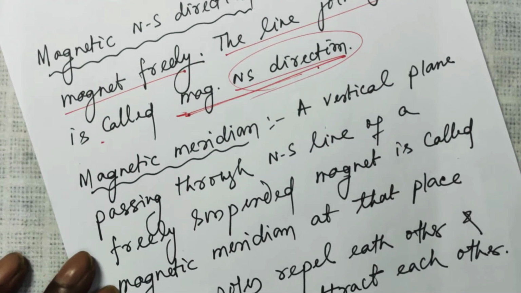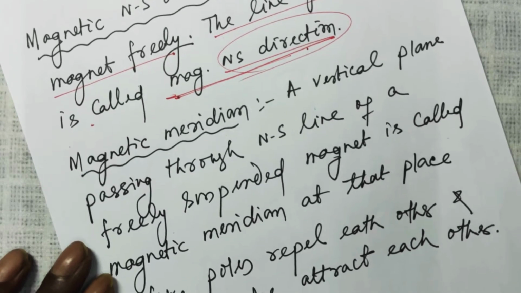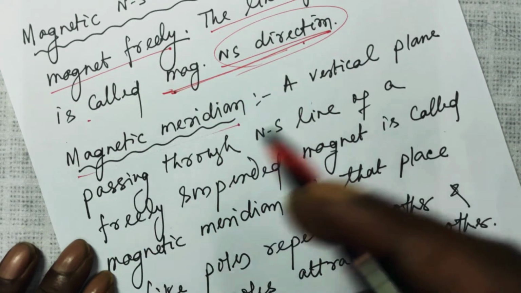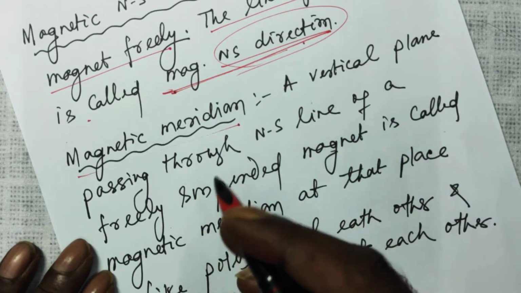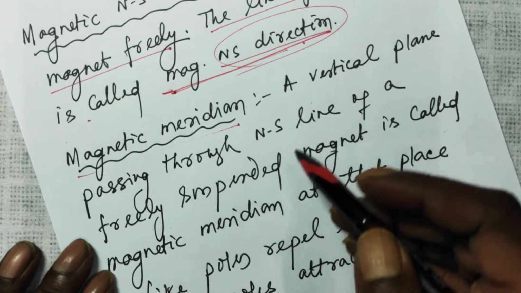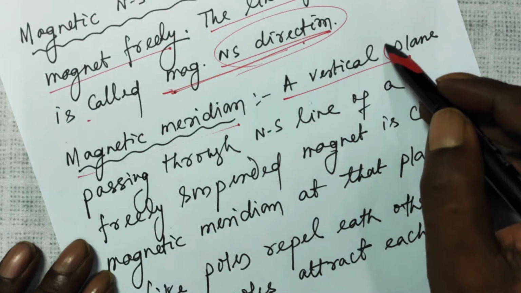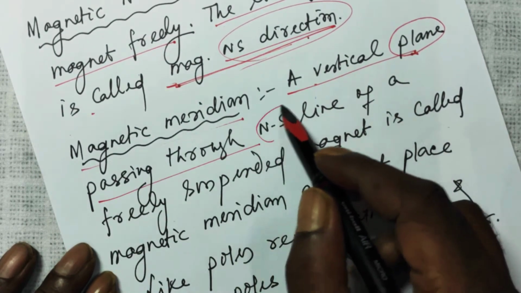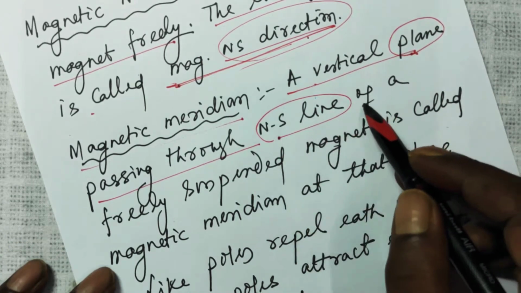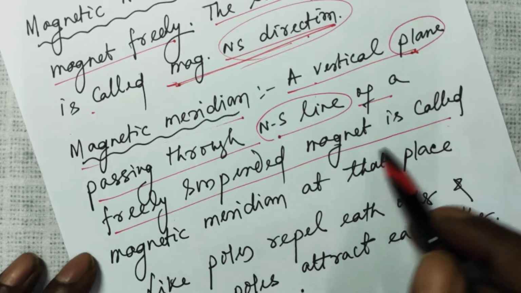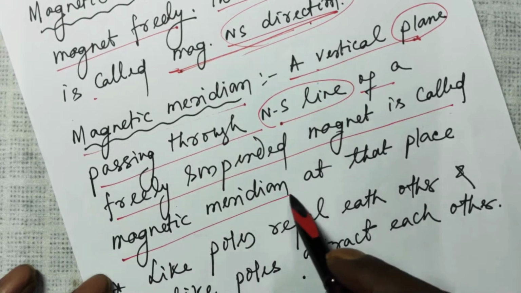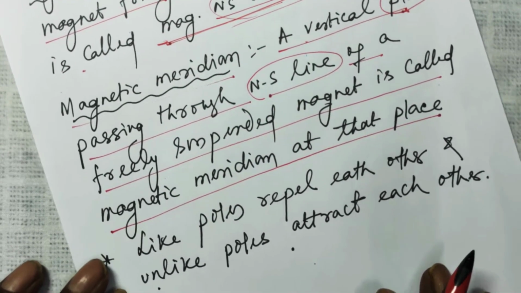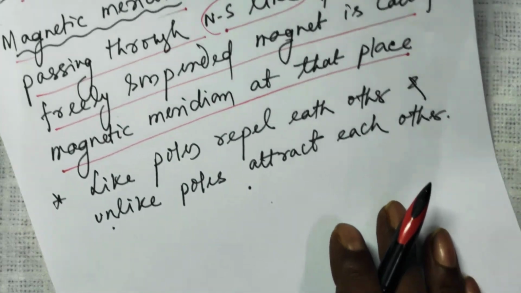Then comes your magnetic meridian. This will explain further as we proceed further ahead in the chapter. A vertical plane, it is a plane, not a line. A vertical plane passing through the north-south line of a freely suspended magnet is called the magnetic meridian at that place.